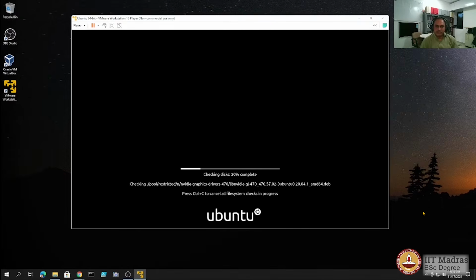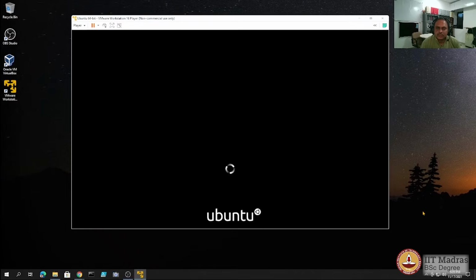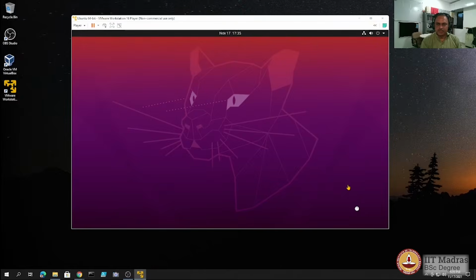So as you can note, there's always this checking of the installation medium that's done. So the installation medium has been checked, and we are now seeing the Ubuntu screen, which means that Ubuntu has been booted from the installation medium, and it is now setting up the OS.